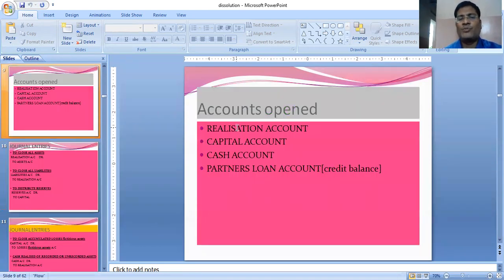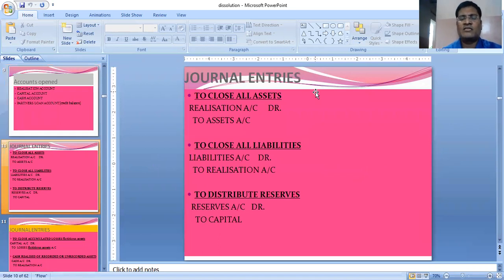Four accounts are needed to be opened: realization account, capital account, cash account, and partners loan account, for credit balance as well as debit balance. Certain journal entries are there. First of all, we have to close the assets. Assets have a debit balance, to close them, credit it. So we write realization to asset. We need to close all liabilities. Liabilities have a credit balance, we debit it. Liabilities to realization. Why realization? Realization is a nominal account where all assets and liabilities are closed.